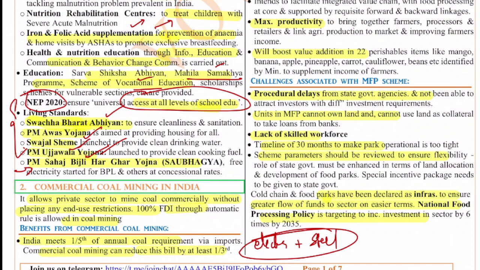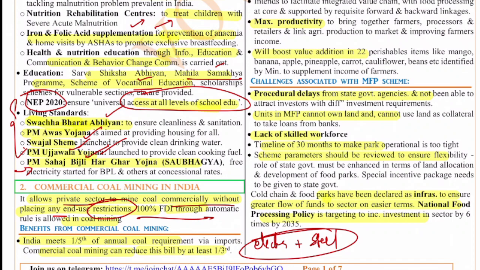The auction of these coal mines was a very big issue, because back then we had the coal licensing scams and all. That's why now we have brought in these new policies with regard to commercial coal mining. Commercial coal mining allows the private sector to mine coal commercially without placing any end use restrictions. So they can mine and use this coal for whatever purpose they want, the private companies especially. 100% FDI through the automatic route is also allowed in this coal mining.